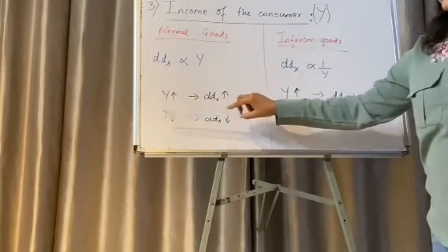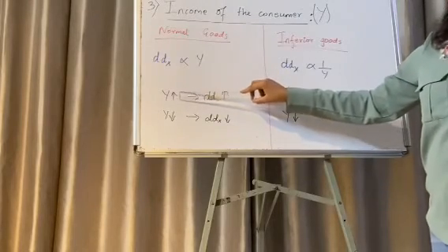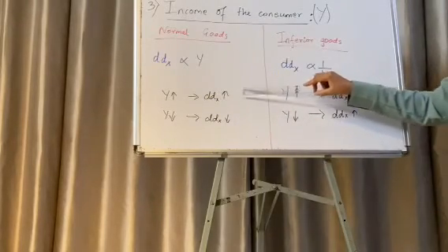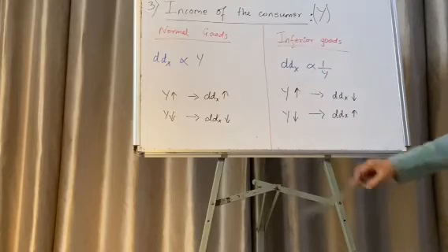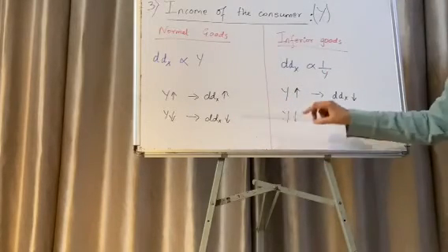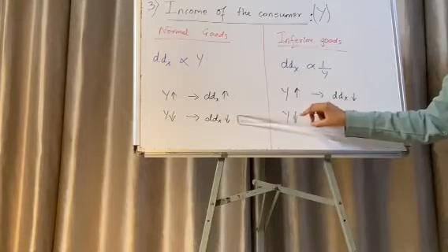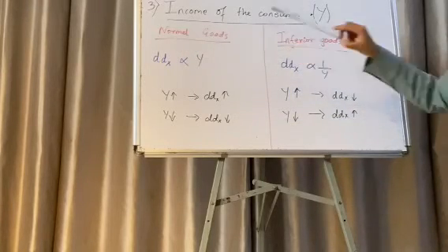Again, figuratively, if the income of the consumer increases, the demand for the commodity increases, and if the income of the consumer decreases, then the demand for the commodity decreases in case of normal goods.